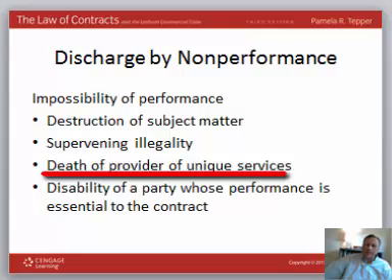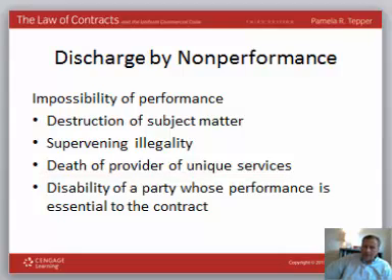If there's someone that can do the same thing, we have a large company and several people in the company can do that particular service, then the obligation would not be discharged on behalf of the company. However, if it's an individual and they're the only one that can provide that unique service, and that service provider dies, it's sort of like destruction of the subject matter, right? Because they can no longer perform, and that would be a discharge by non-performance.